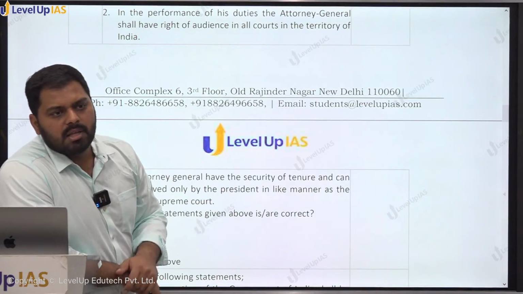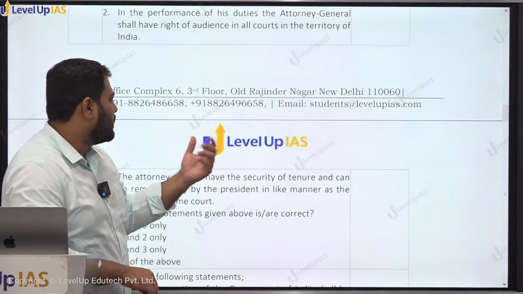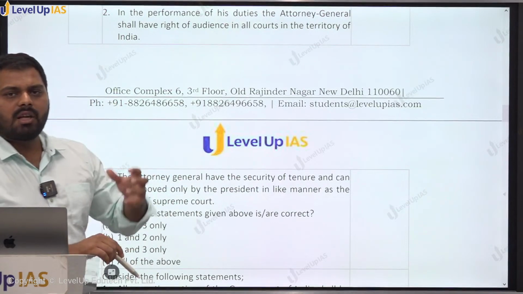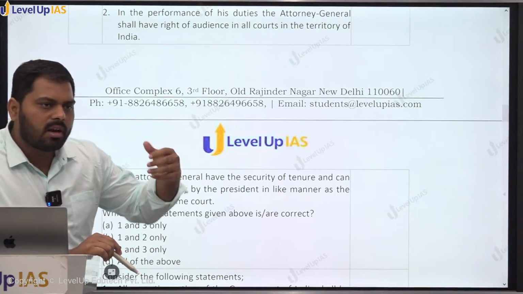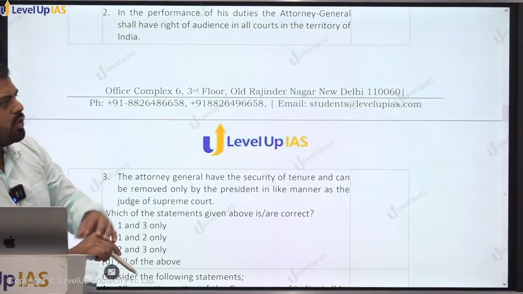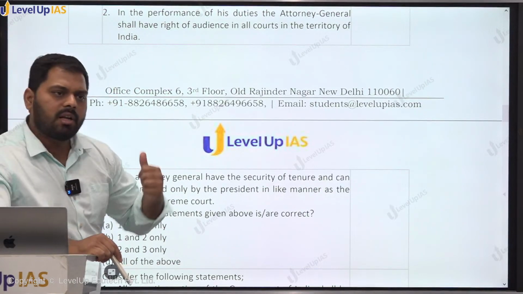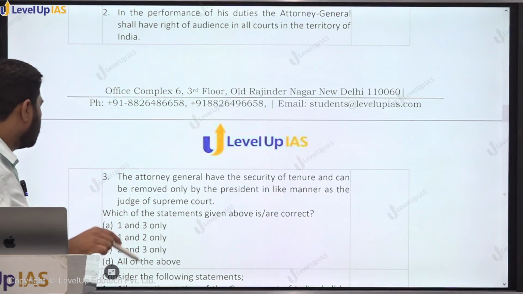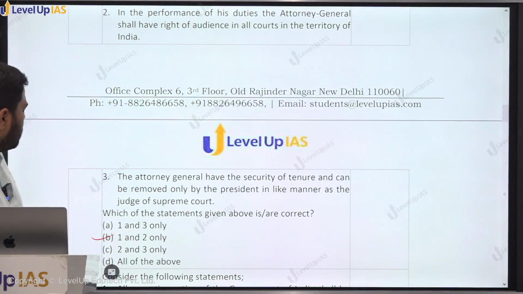It depends upon the pleasure of the President. So the tradition says that once the government resigns, the Attorney General resigns together with the government, because the new government will come and hire its own new consultant, right? So the first and second is the correct option. The third one is false.